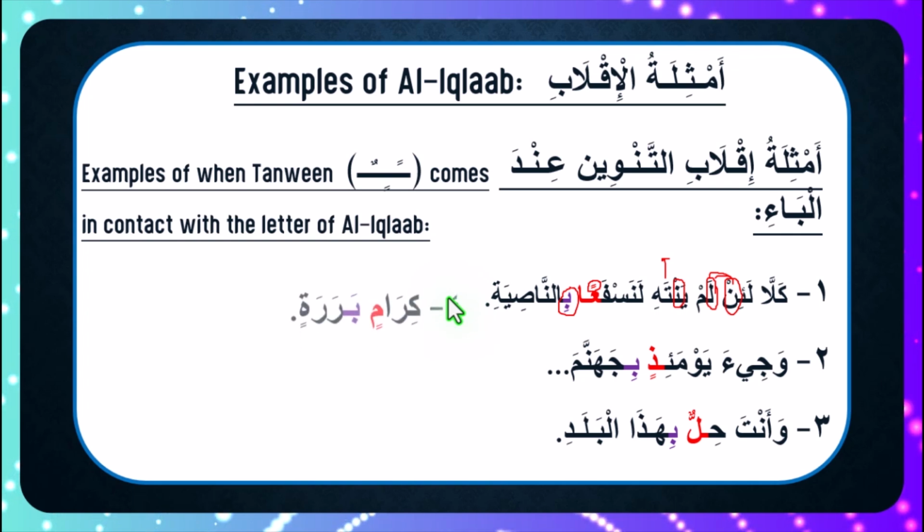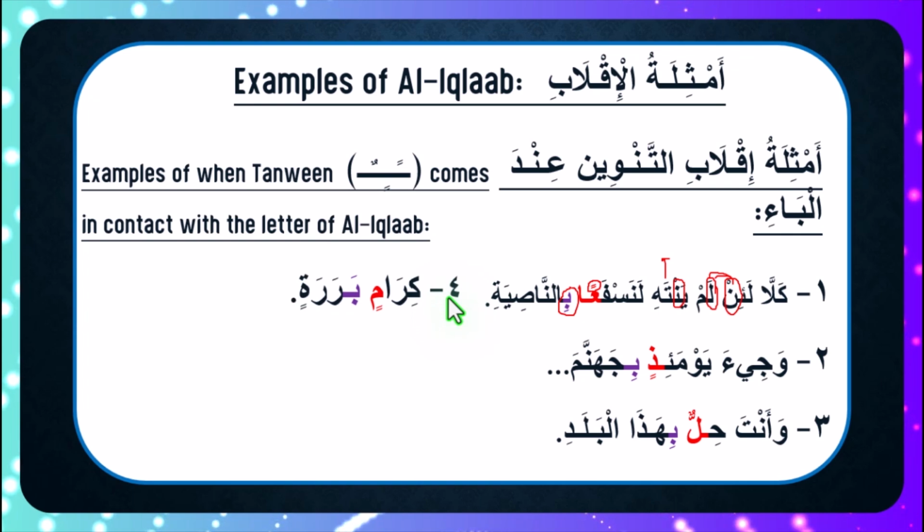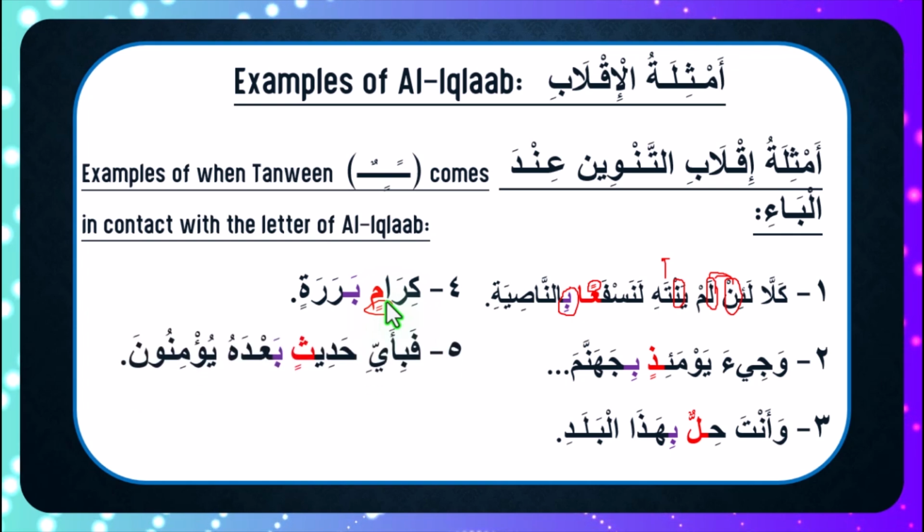So moving on, we have "kiramin barara." So we have Kasratan, of course, here, and the Tanween coming in contact with letter ba shows us that this is an iqlab. The next example we have is "fabi ayyi hadithin ba'dahu yu'minun." And that's how we get to know al-iqlab.